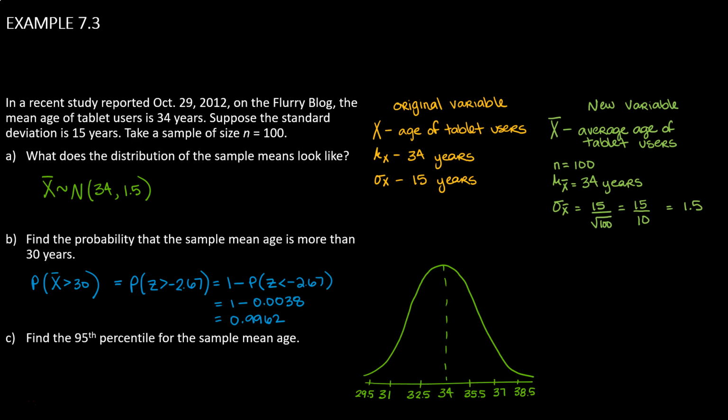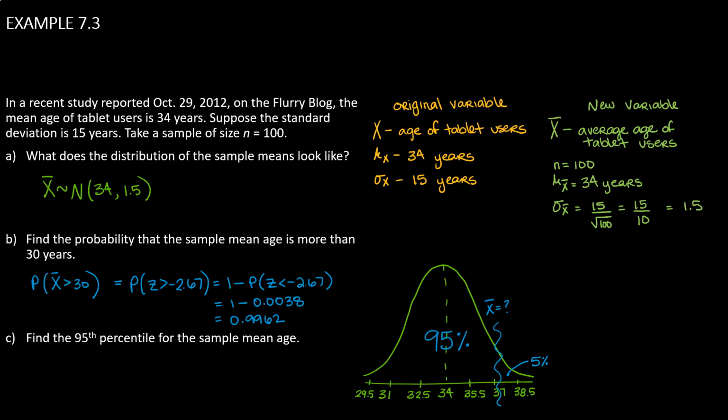Now let's find the 95th percentile for the sample mean age. Again, we're looking at our new variable, the set of average age of tablet users, since the question's asking us about the sample mean age. A 95th percentile is a value in our data set, or a sample mean in this case, that carves out the lower 95% of data. So we're looking for some sample mean that separates the bottom 95% of data from the top 5% of data.